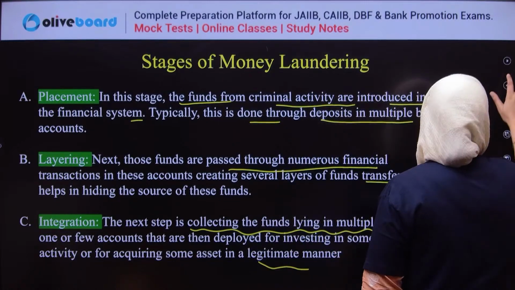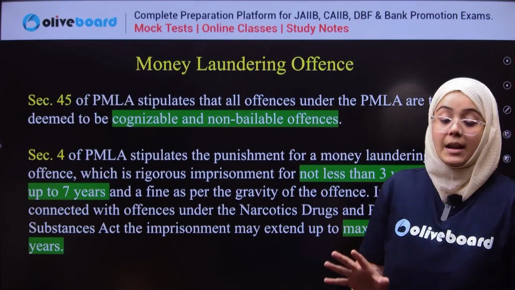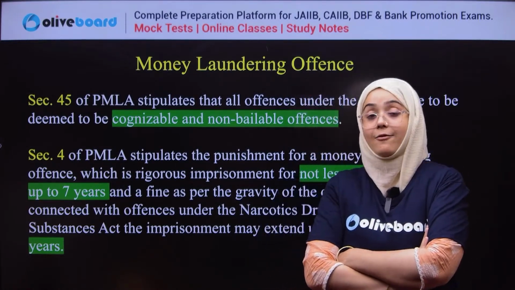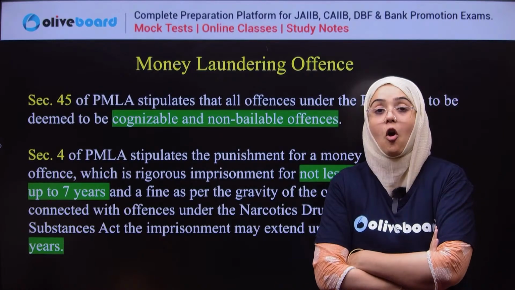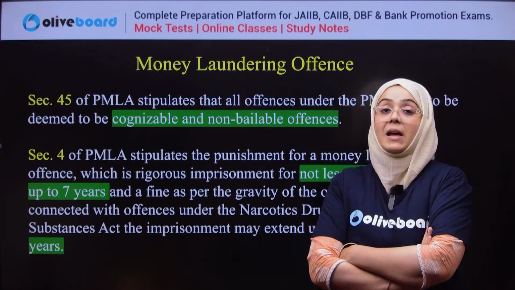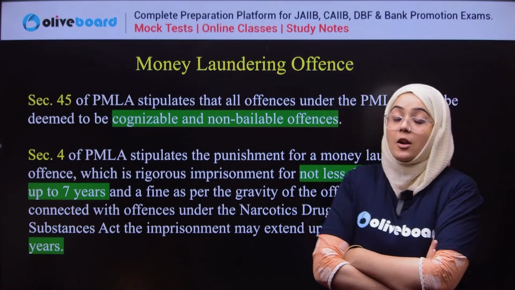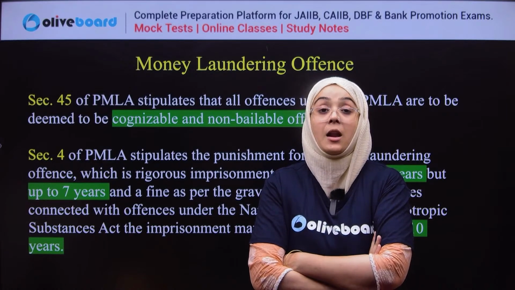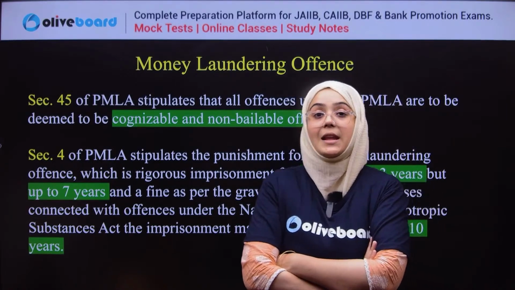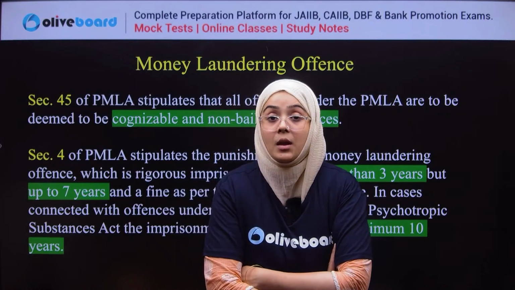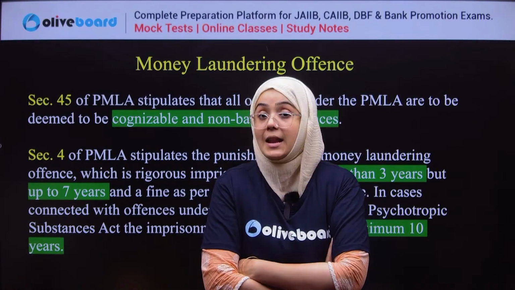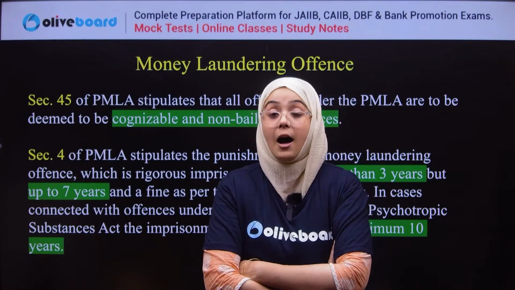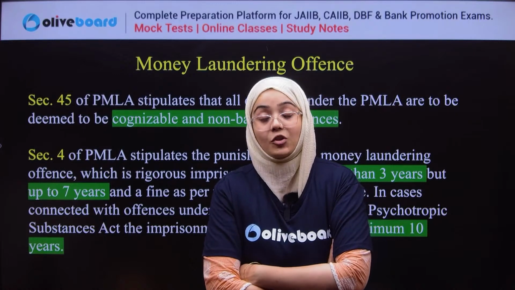Okay. Now, next is very easy. What are the money laundering offenses? Money laundering offenses are defined under different sections of the PMLA, the Prevention of Money Laundering Act. Why? Because money laundering leads to different types of activities which are not good for the economy. For example, laundered money is used to finance terrorism. This money is used for criminal activities and for different activities which are harmful for society. Now this needs to be stopped, yes or no?